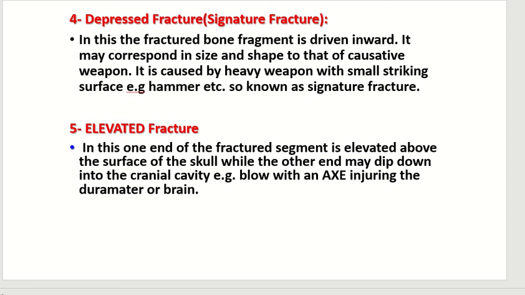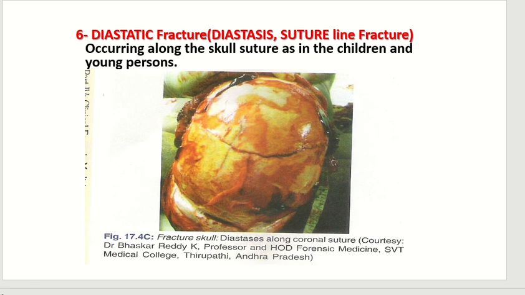Fifth one is elevated fracture. In this, one end of the fractured segment is elevated above the surface of the skull, while the other end may dip down into the cranial cavity below, with an axe, injuring the dura mater or brain. Sixth one is diastatic fracture. It occurs along the skull suture as in children and young person, so called suture line fracture also.